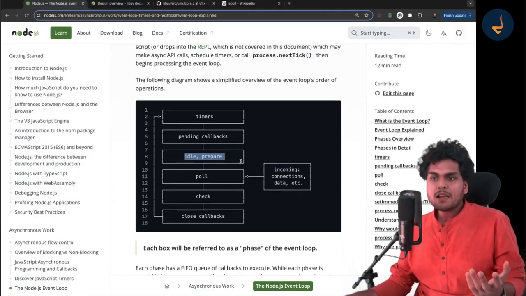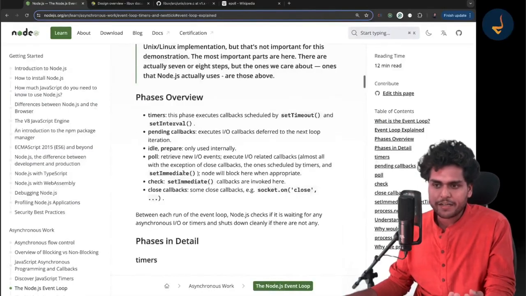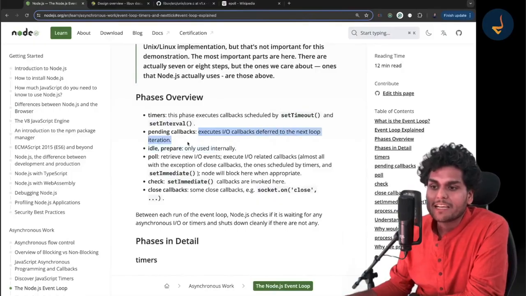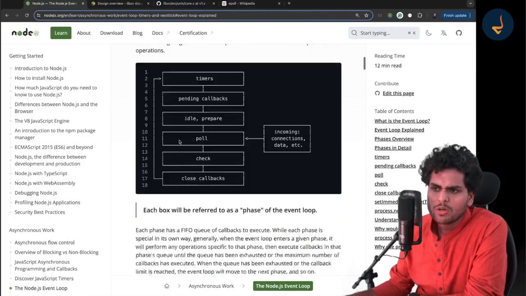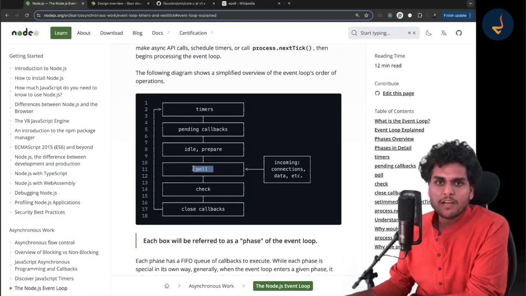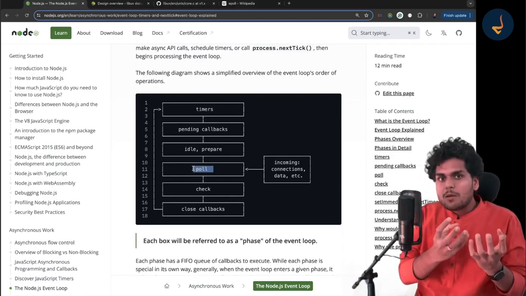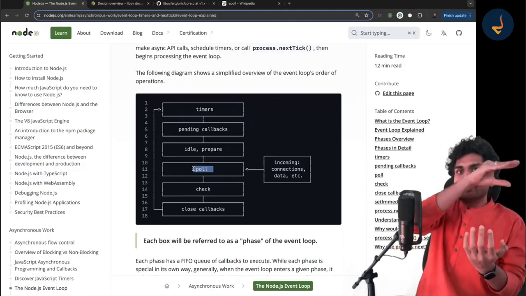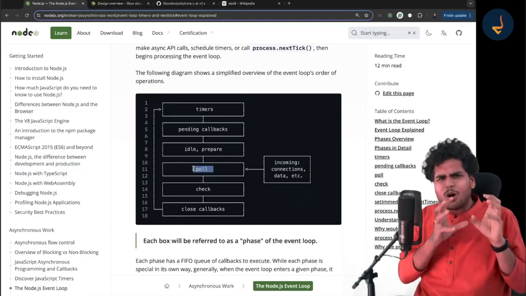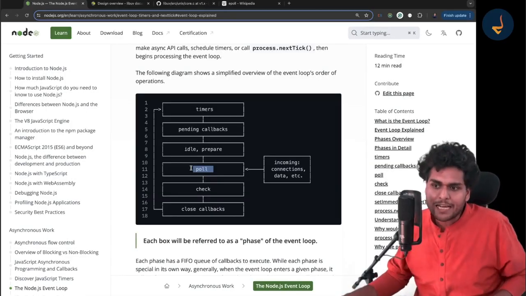Let me tell you. Let us just read over here, it will make more sense. It executes IO callbacks which are deferred to the next loop iteration. So whenever there are IO callbacks, they are handled by poll. Suppose for any reason, these IO callbacks can be deferred to the next event loop cycle. Suppose there is some error, or you want to retry something. There can be multiple reasons why we want to defer the execution of these IO callbacks.